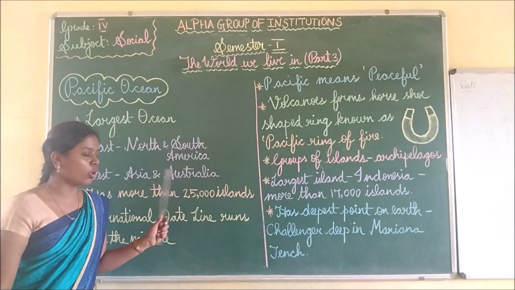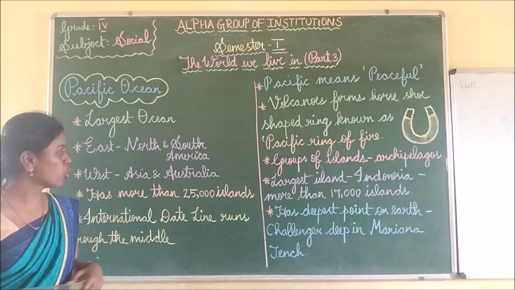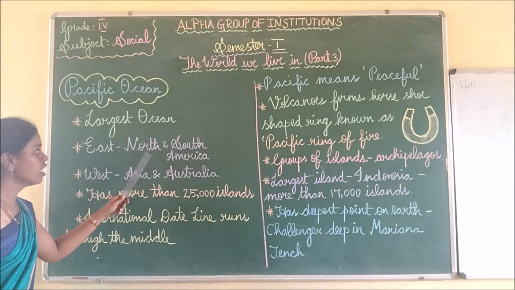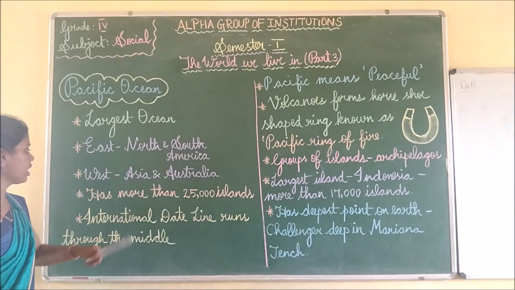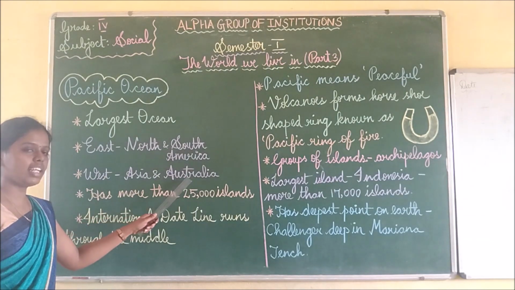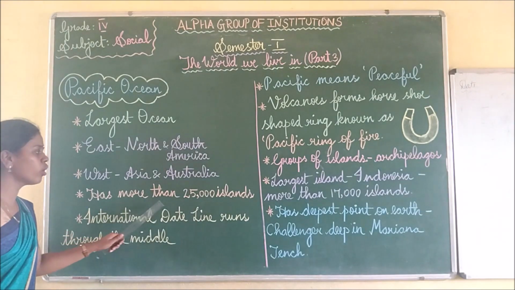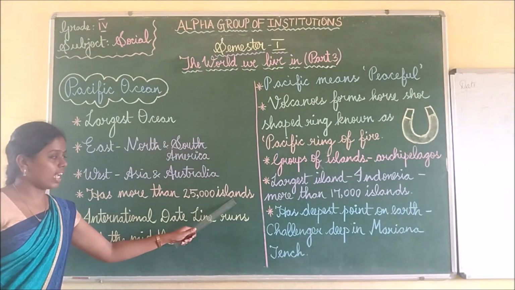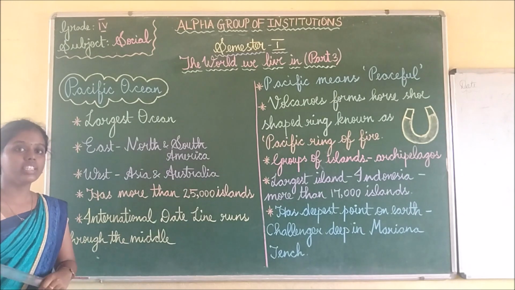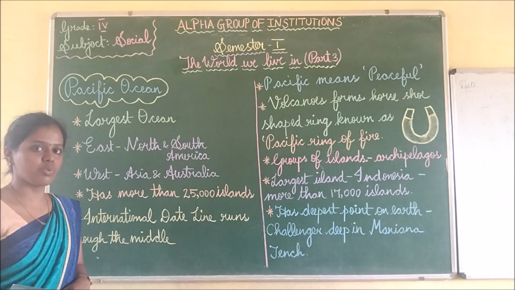Like that, the oceans have land as their borders. Then it has more than 25,000 islands. So in the Pacific Ocean there are more than 25,000 islands.